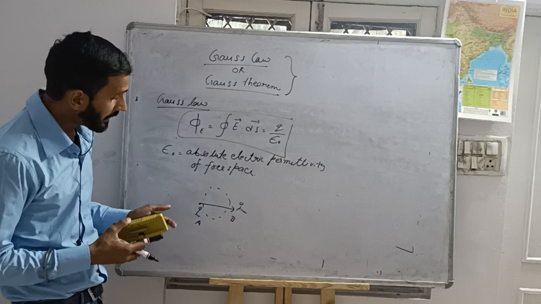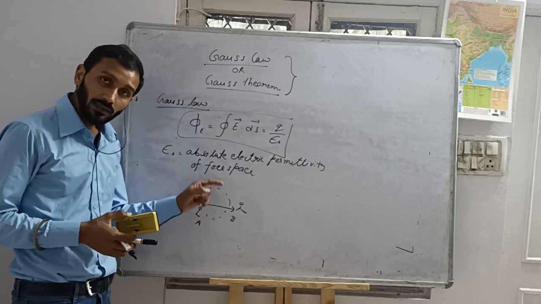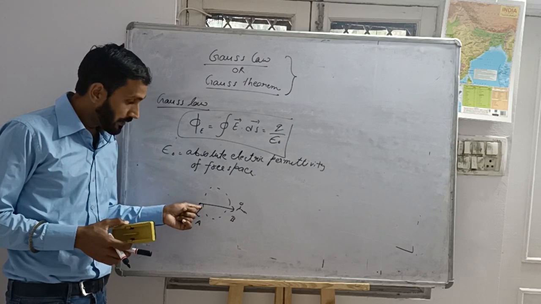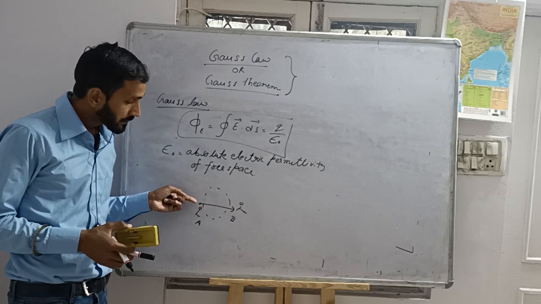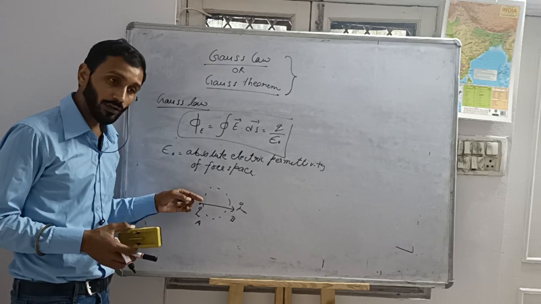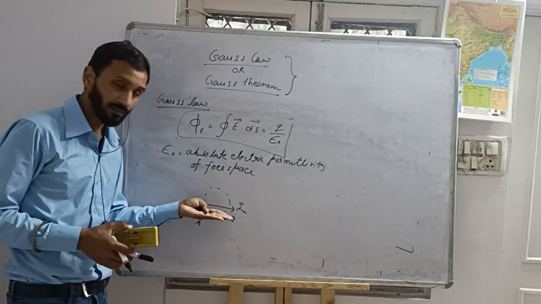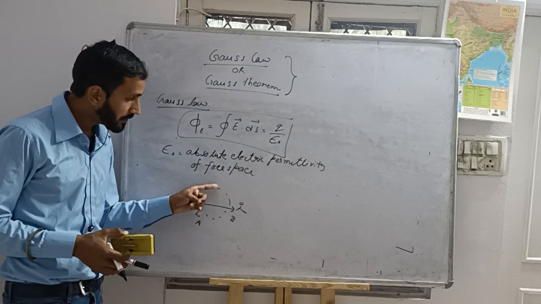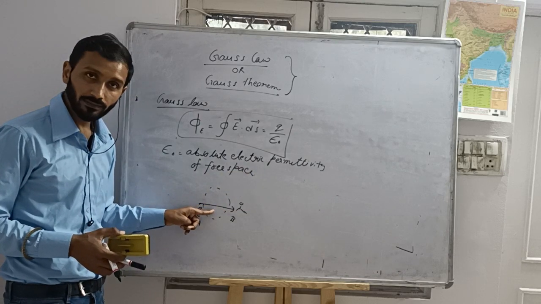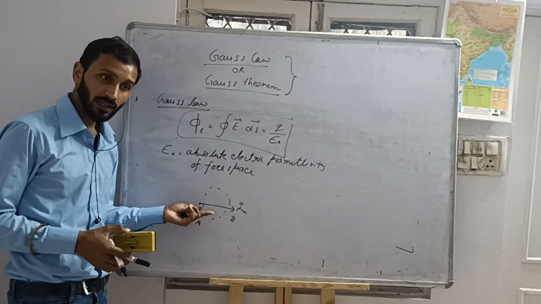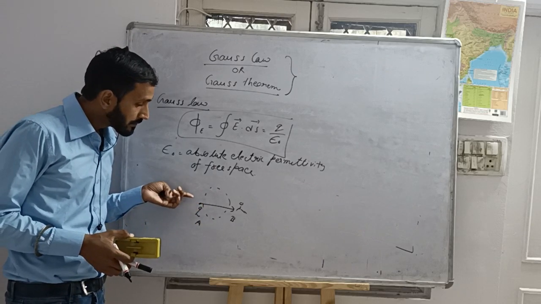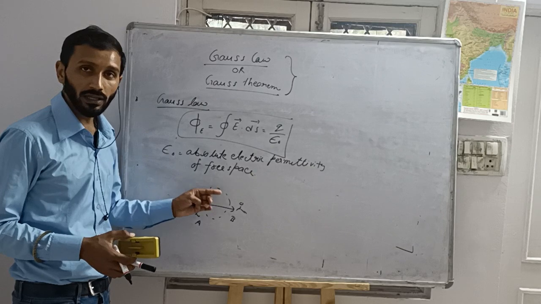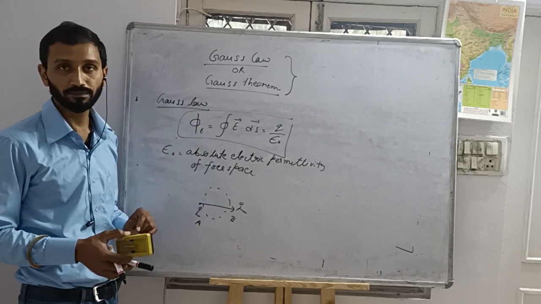Permittivity means whether this medium is giving permission to electric field lines that they can go or cannot go within this medium. It is actually the permission given by this medium to the electric lines, whether they can go through this medium or whether they cannot.